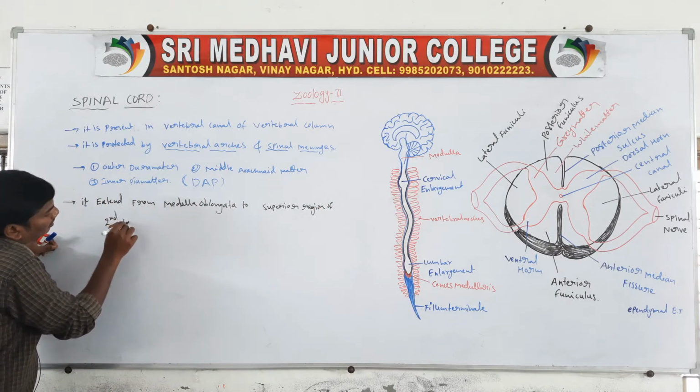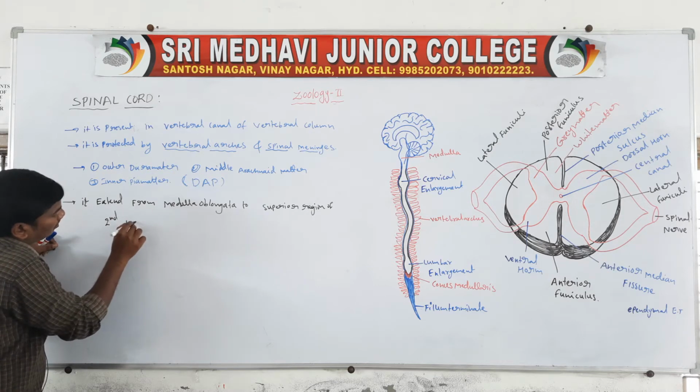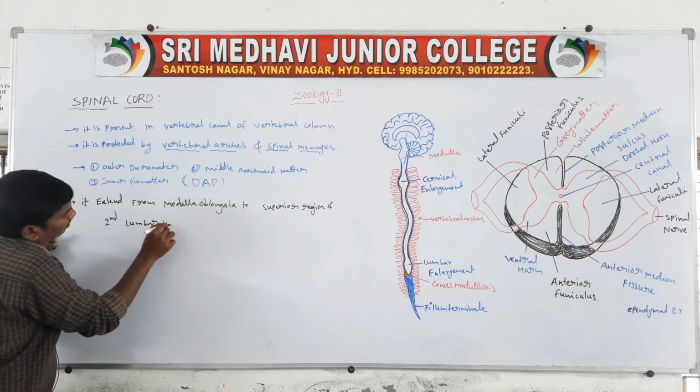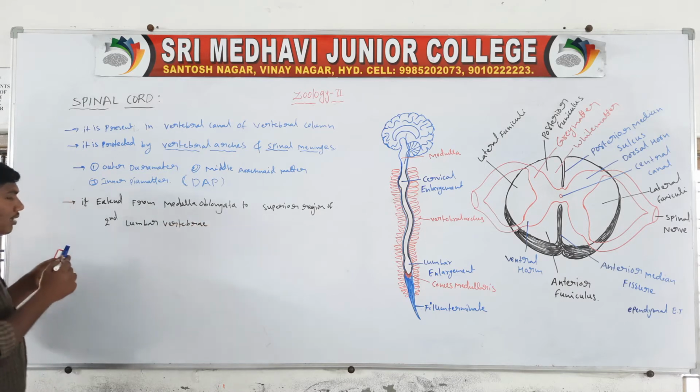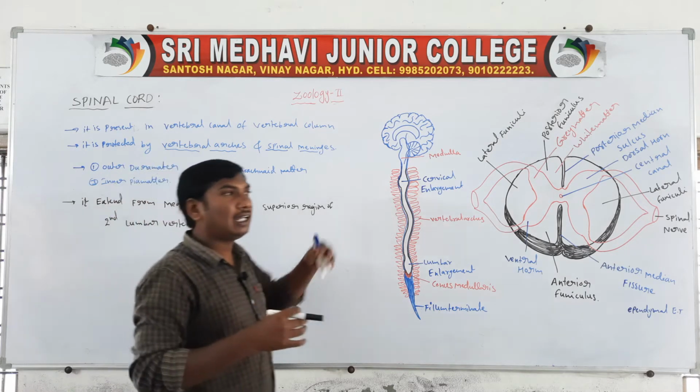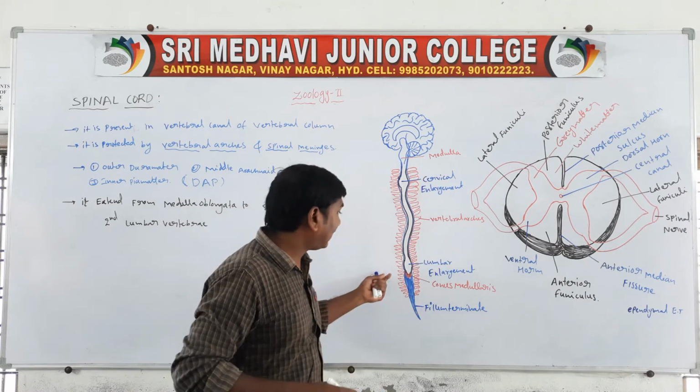Second lumbar vertebra. So it extends between the medulla oblongata and the second lumbar vertebra.